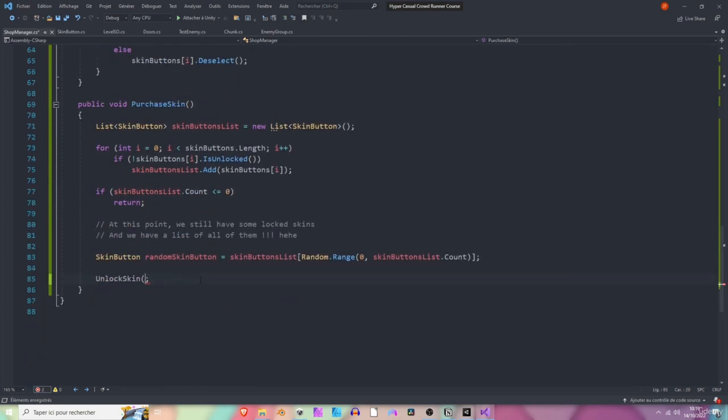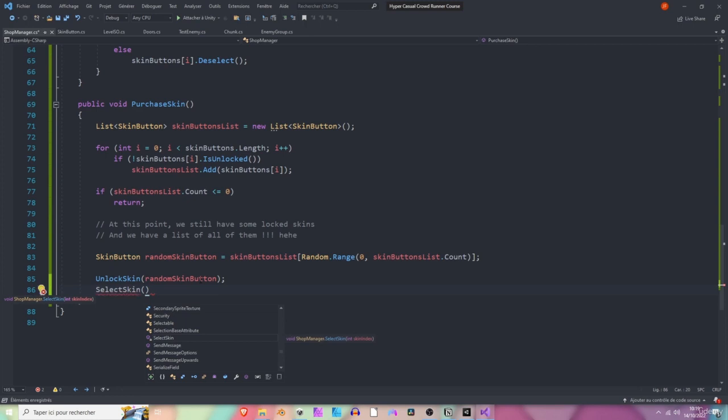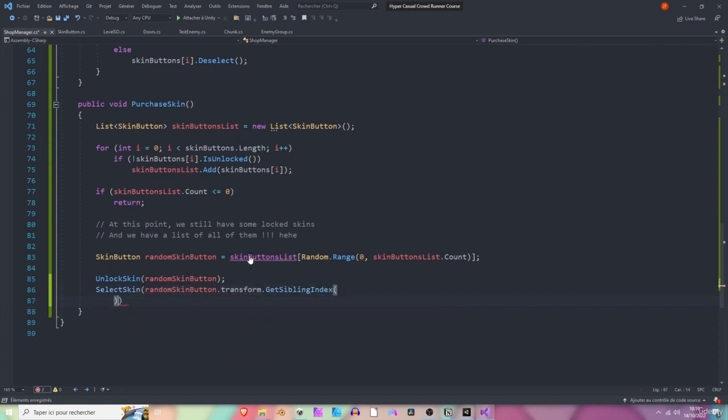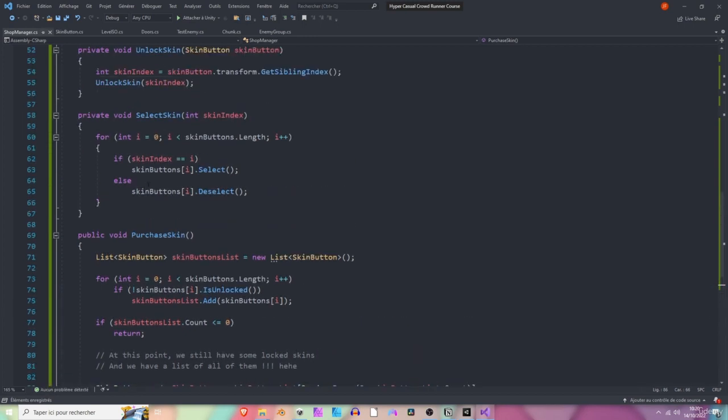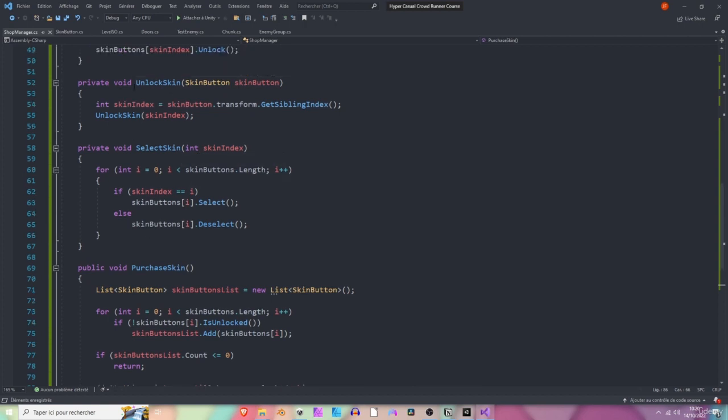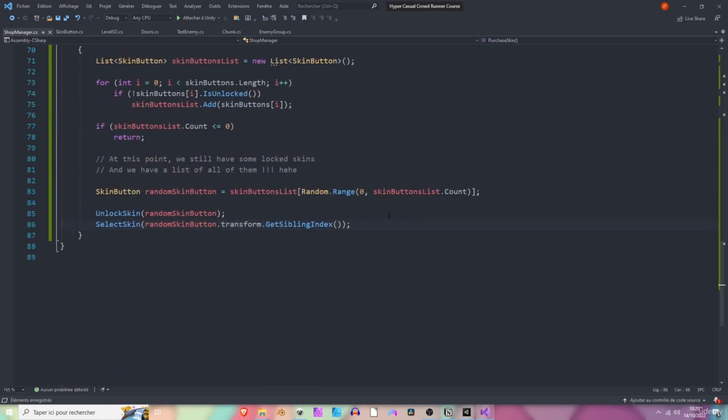Perfect. So let's go back to our method right here. We can unlock the random skin button now, and we also want to select it because it has just been unlocked. So let's select skin. Oh, come on, I need the index again. So we definitely should have used an integers list. Anyway, what we can do here is just type randomSkinButton.transform.GetSiblingIndex. And you can create another SelectSkin method like we've done for the UnlockSkin, but it's your choice again. Development is really something you need to experiment with.